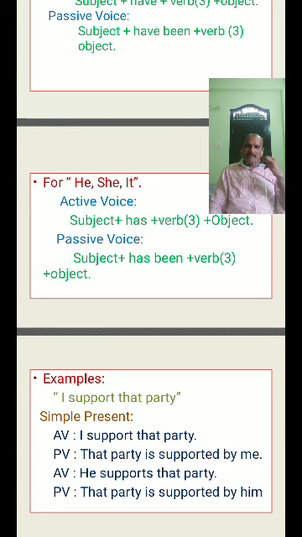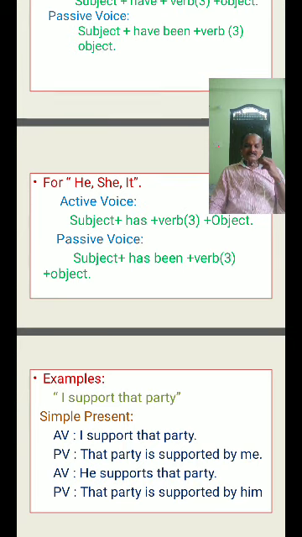For I: am, being, have been. For he, she, it: is being, has been. For you, we, they: are being, have been. Totally six forms are there, nine for three sentences, for three structures.